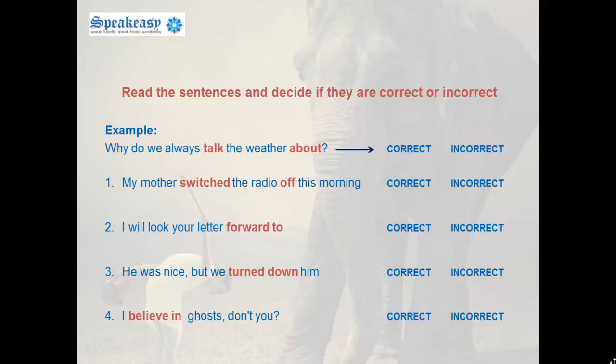Read the sentences and decide if they are correct or incorrect. For example, why do we always talk the weather about? This is clearly incorrect.